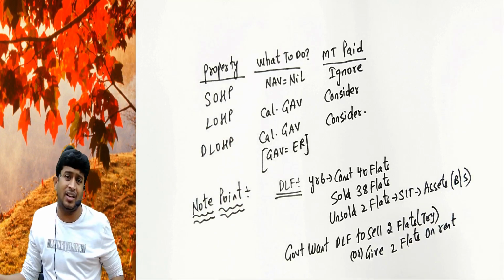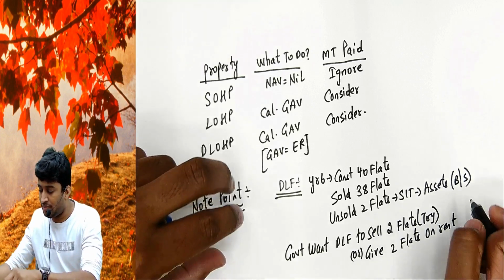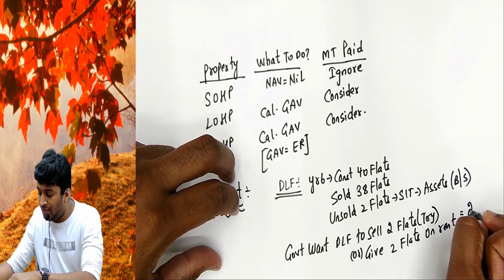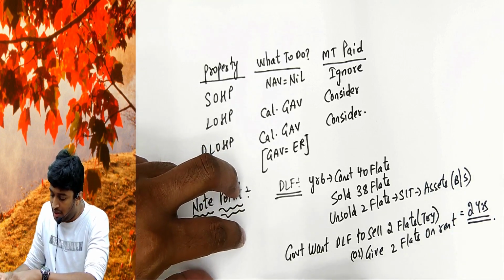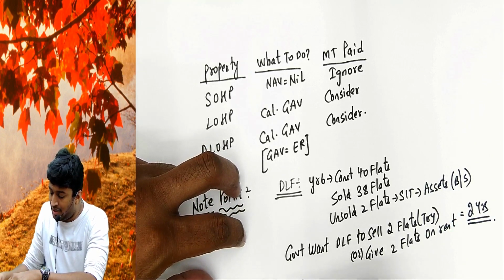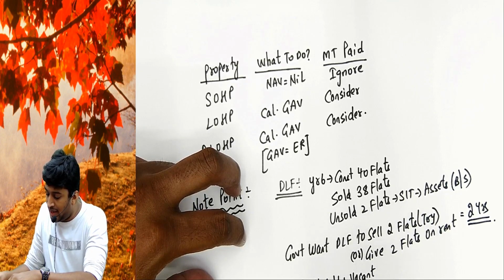Means generate income, for which government will give you 2 years time. Year 7, it was unsold and it was vacant also. We will take the NAV as 0 for both the flats.